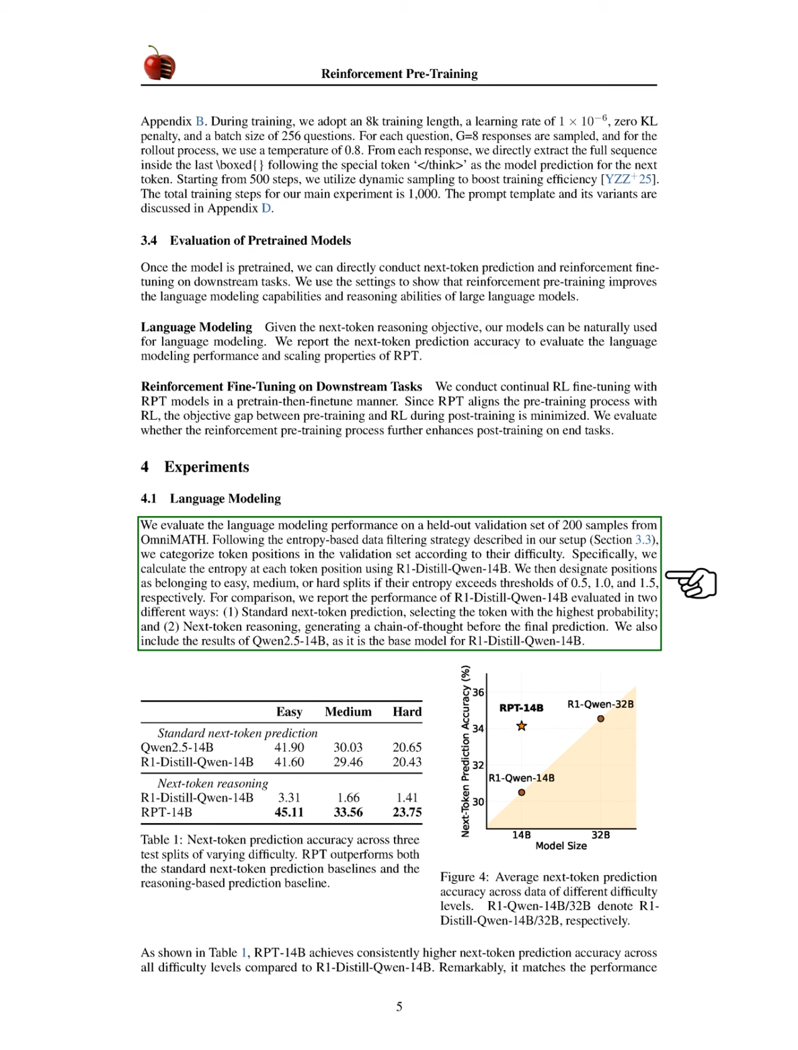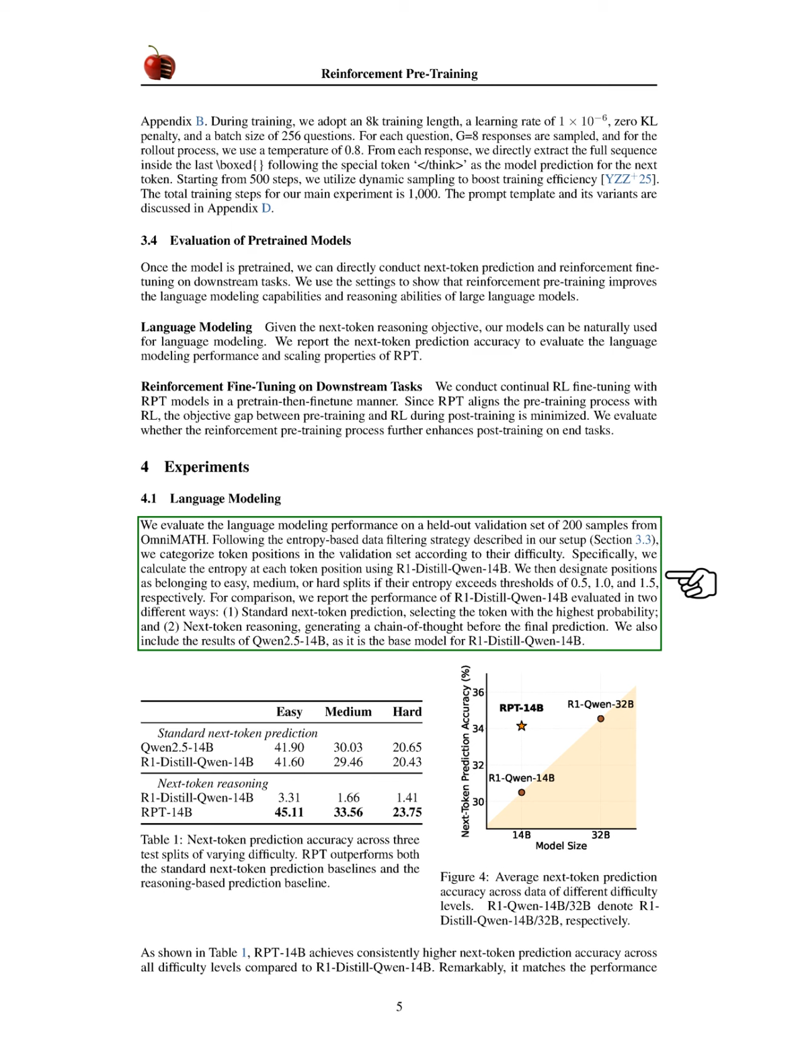We compare the performance of our model, R1 Distill Qwen 14b, using two methods: standard next token prediction and next token reasoning, which involves generating a thought process before making a prediction. We also include results from Qwen 2.5-14b, the base model for R1 Distill Qwen 14b.